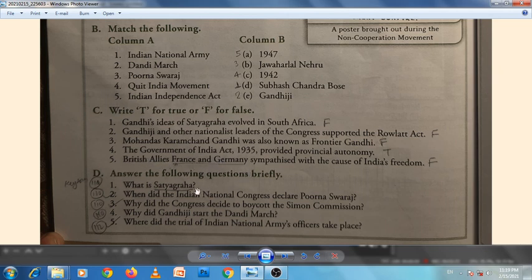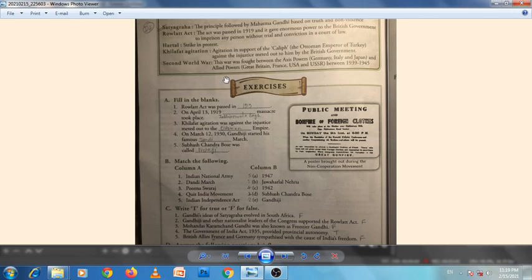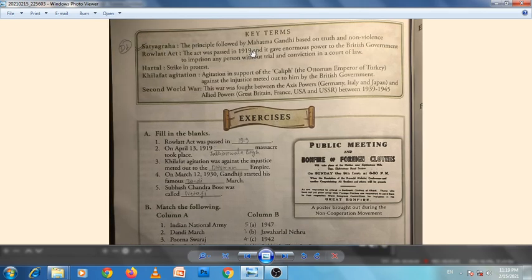Okay. And now the question answers. What is Satyagraha? For this, you can see the answer in key terms. Satyagraha, this is D1. The principle followed by Mahatma Gandhi based on truth and non-violence. And D2. When did the Indian National Congress declare Purna Swaraj?